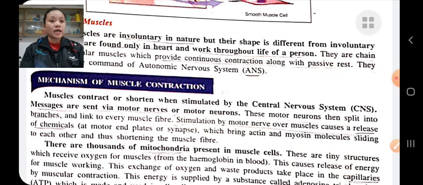These motor neurons are split into branches, and these are linked with every muscle fiber. When stimulated by motor nerves over the muscles, they release chemicals at a motor end plate, or we can say synapse, which bring actin and myosin molecules sliding over each other and thus shortening of muscle fibers.